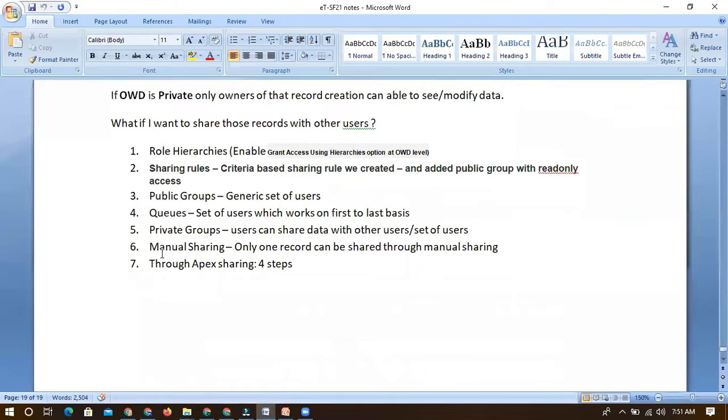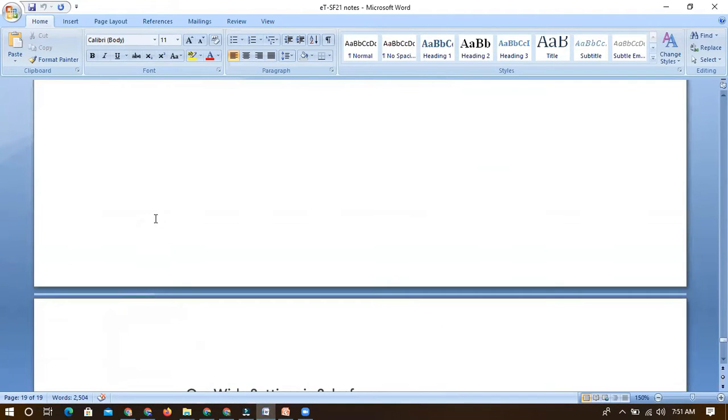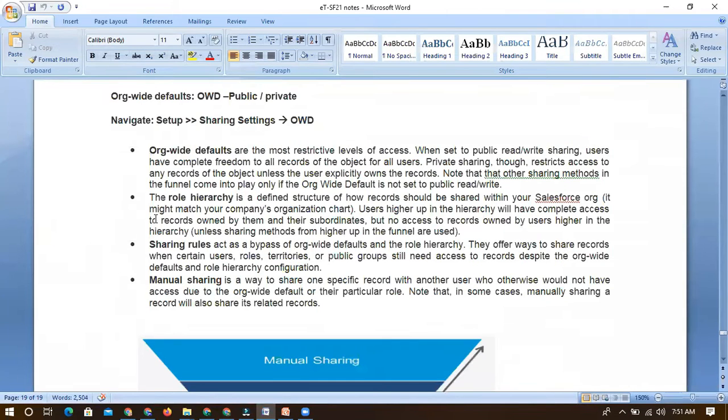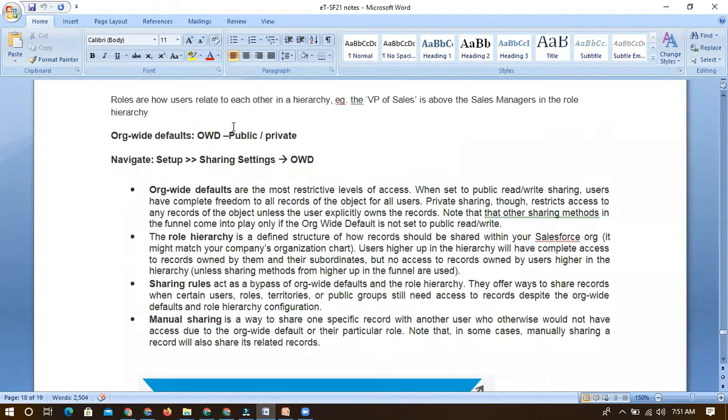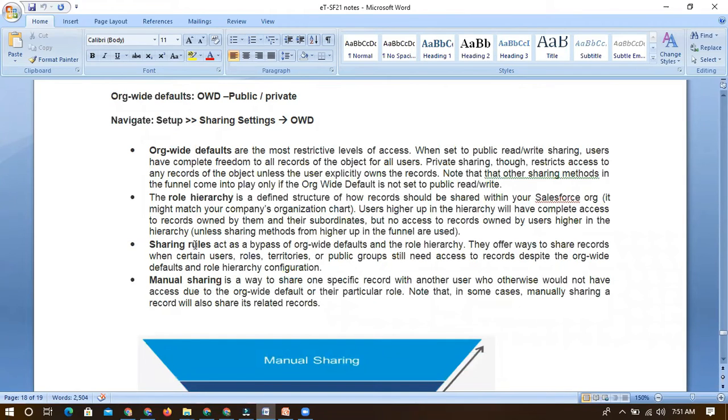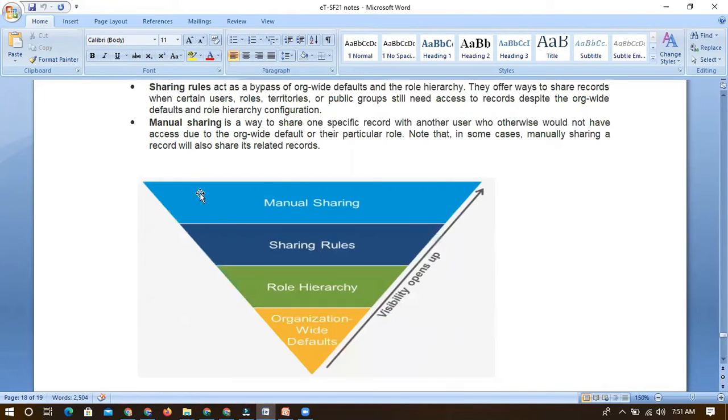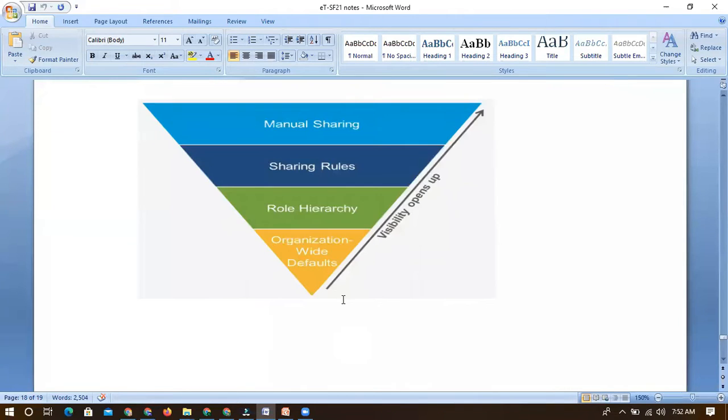So far, we have discussed OWD. When we use OWD, by default it will be public. If it is private, then only we come up with a concept called sharing of record. So if I want to share the records, I can use role hierarchies or sharing rules. I can also do manual sharing. So for a single record, I can just go and share it manually. So this is how it will work.